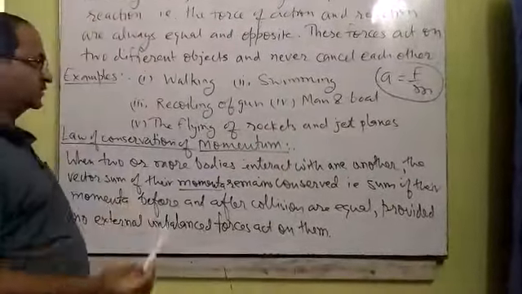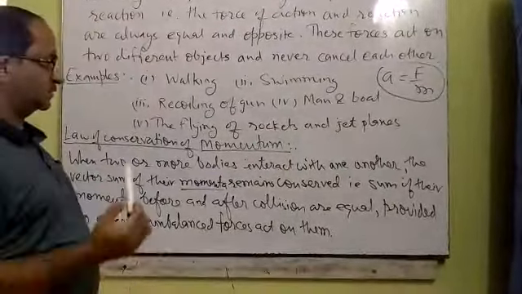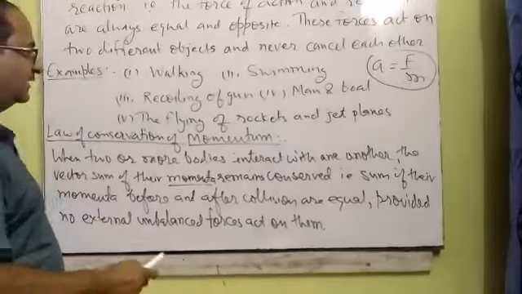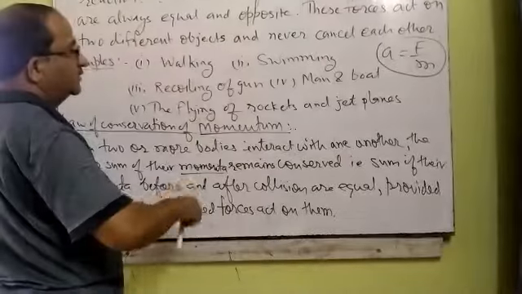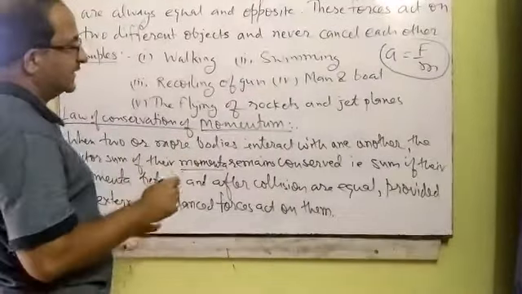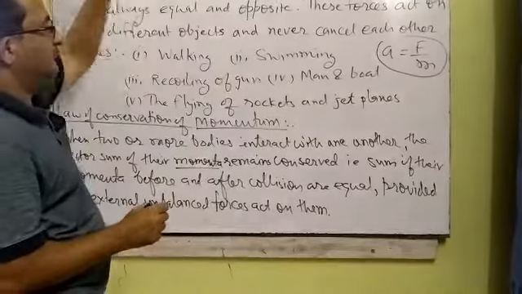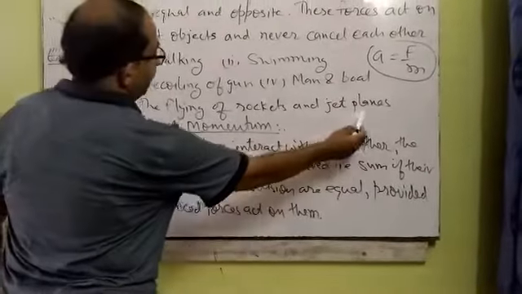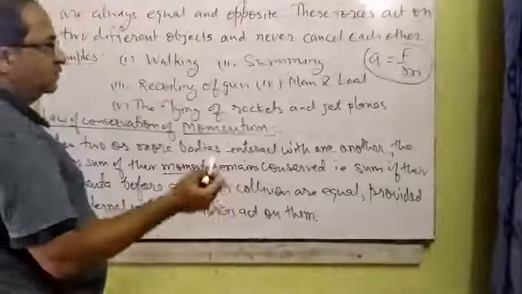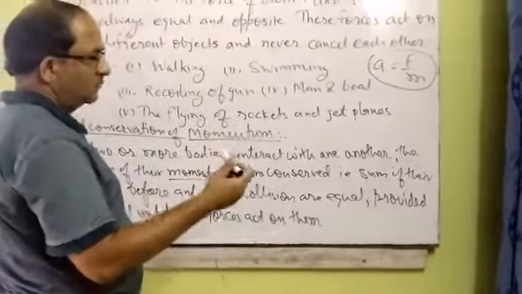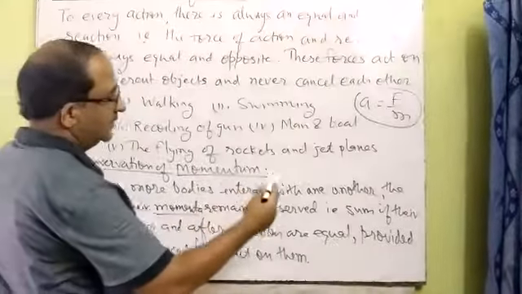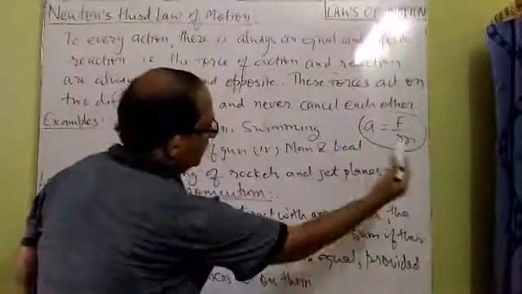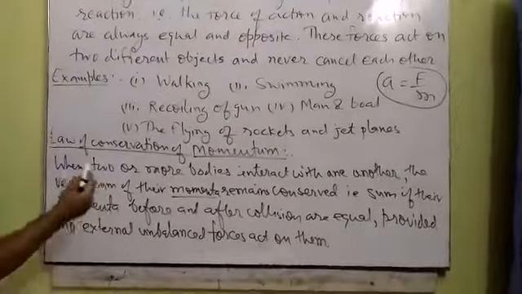You know, I think you must know about the rocket. Whenever the rocket ignites its fuel, the fuel gases burn very fast and move in the backward direction. This is an action. As a reaction, the rocket is lifted upward. Even in the jet plane, the fuel burns rapidly and moves with the help of the exhaust pipe in the backward direction. This is an action, but as a reaction, the jet moves in the forward direction with a high speed.